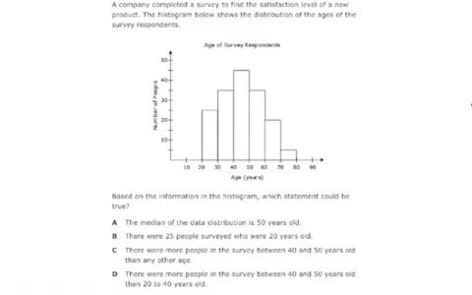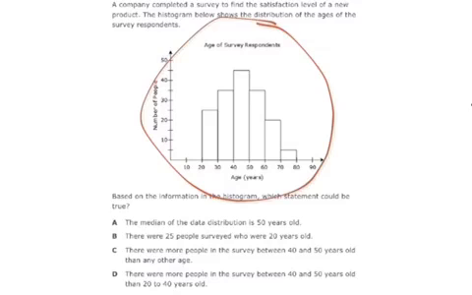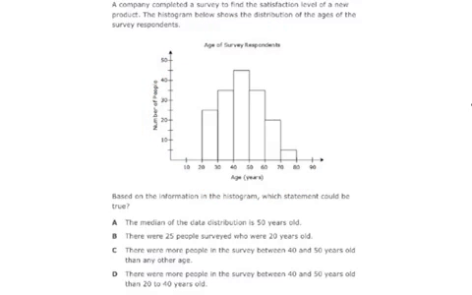A company completed a survey to find the satisfaction level of a new product. The histogram below shows the distribution of the ages of the survey respondents. So we've got the histogram there, age of survey respondents, the number of people that were surveyed right here, and then the age is going that way along the X. Based on the information in the histogram, which statement could be true?